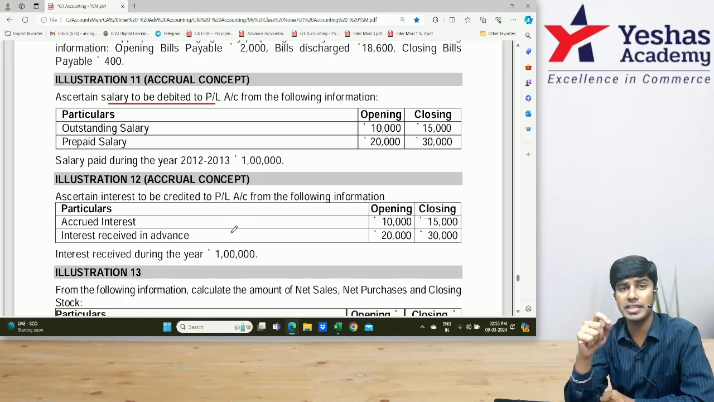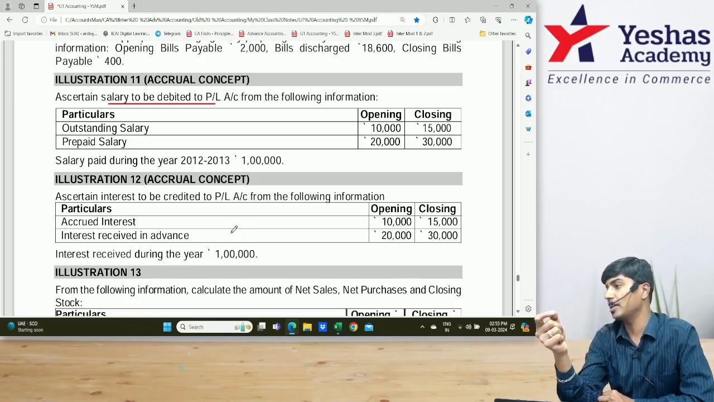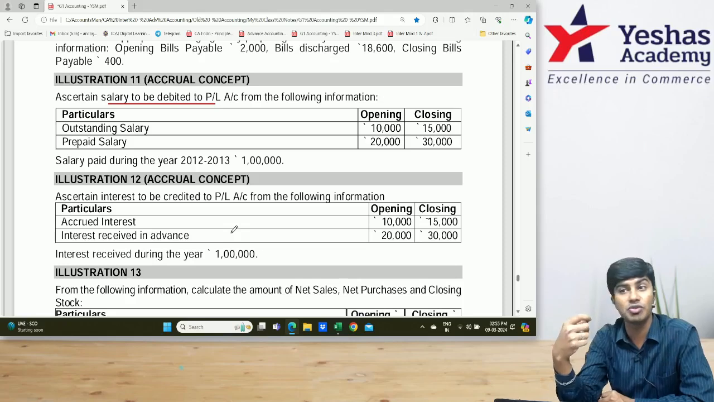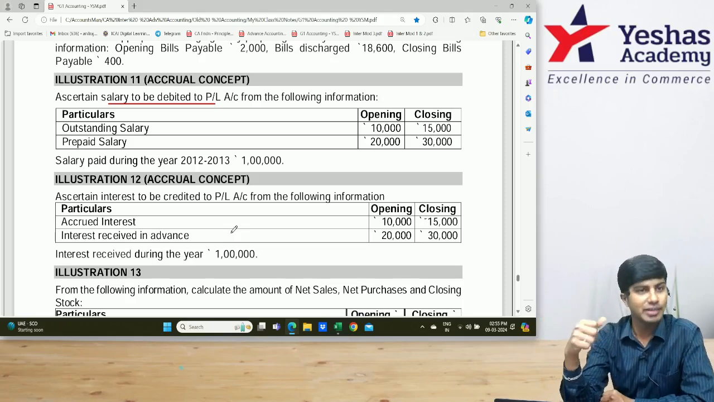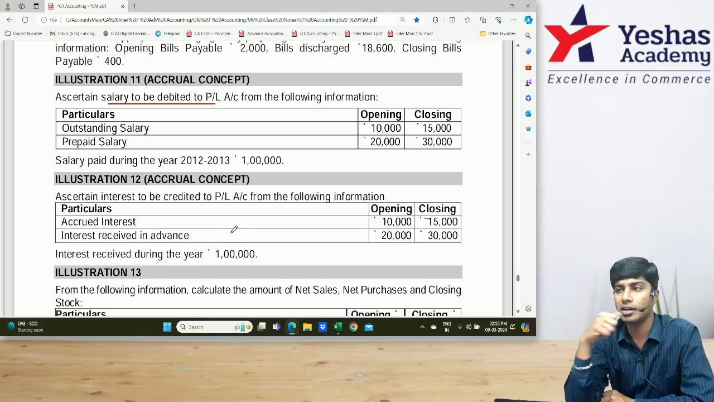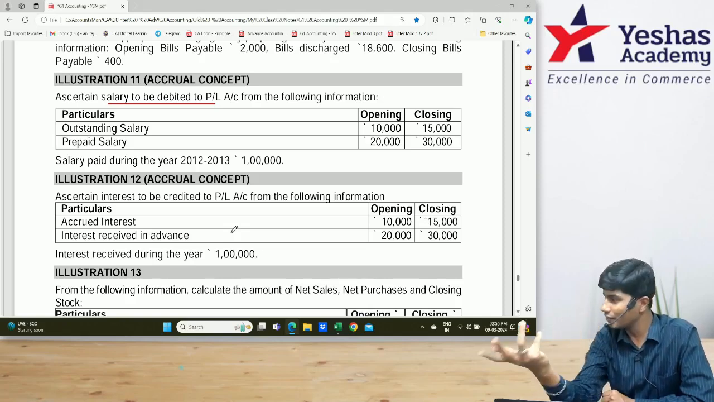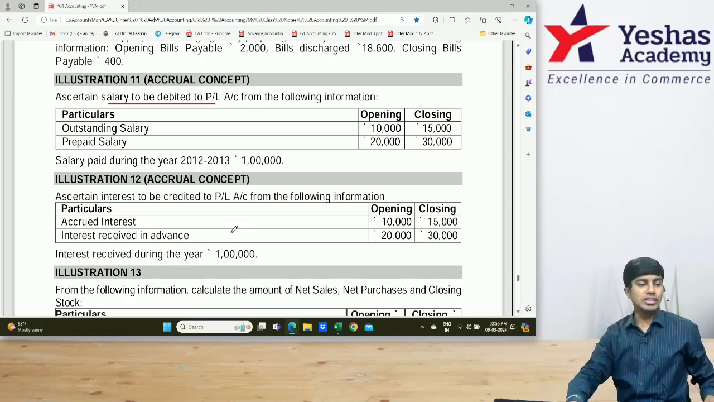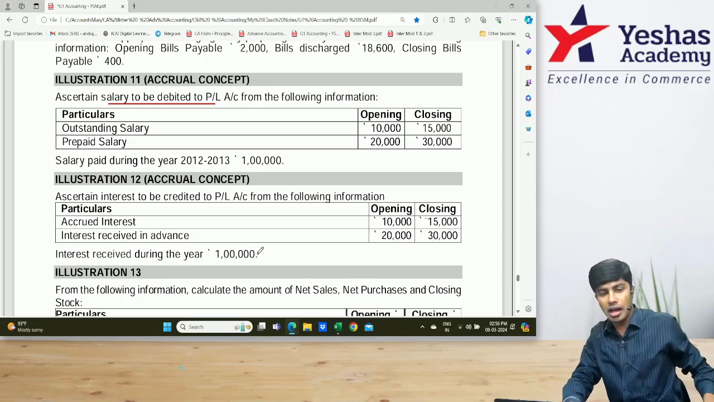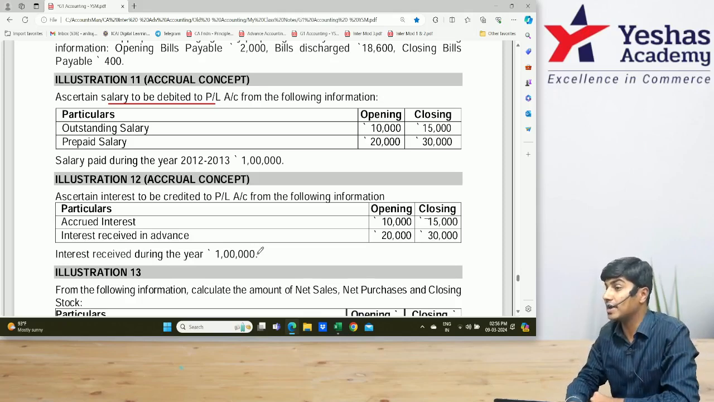What do you mean by prepaid salary? Here, way before the employee works, we paid the salary. Here, amount paid, work not taken. Amount paid, service not received. You can write that. So outstanding salary is a liability, prepaid salary is an asset.